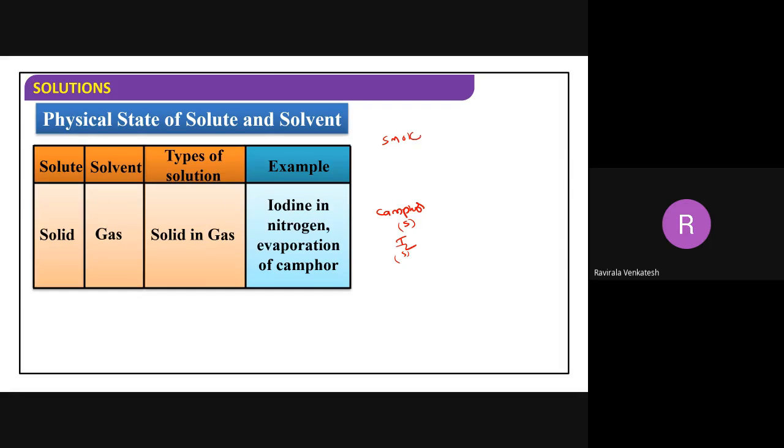Now, can I take smoke as an example? Smoke particles in air. Shall I take it as a solution? Is it possible? What about dust in air? Shall I take it as a solution? No, it is a heterogeneous mixture. Dust and air are easily separable, easily distinguishable physically. You can easily see dust in air. Dust is solid and air is gas, but don't take dust in air as a solution.